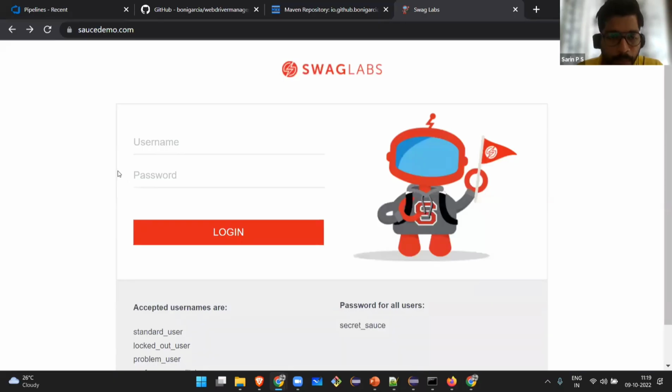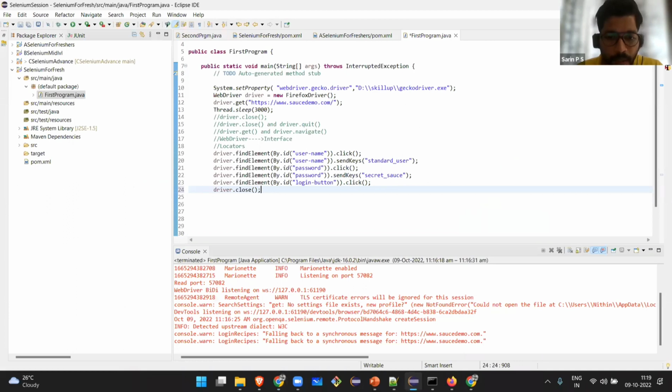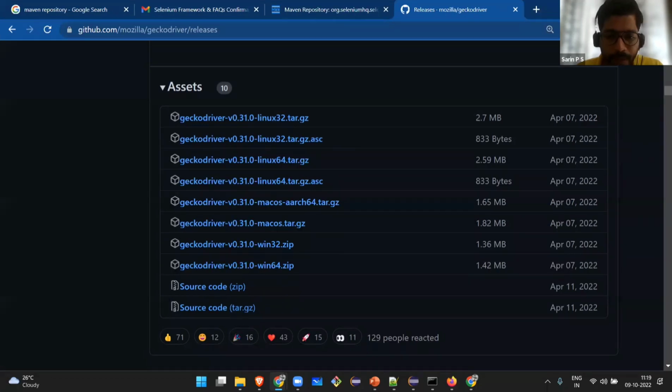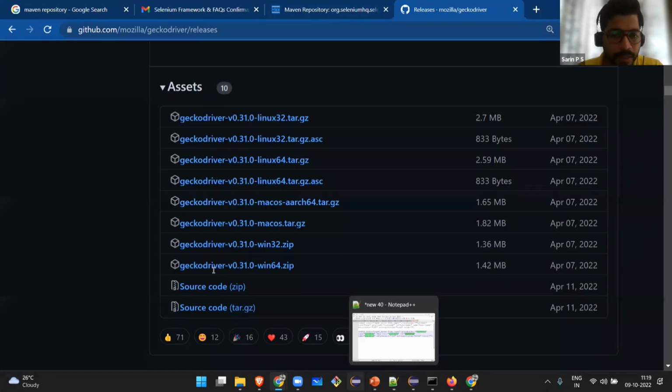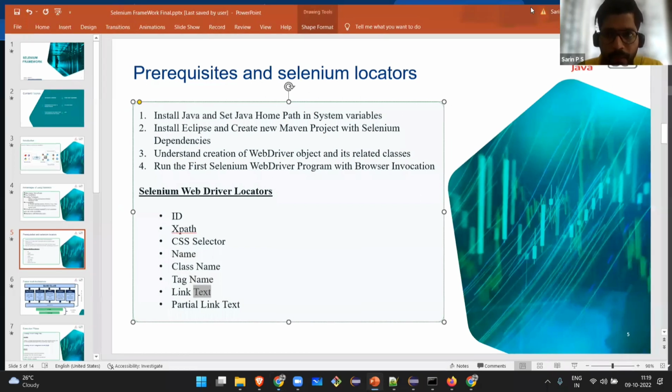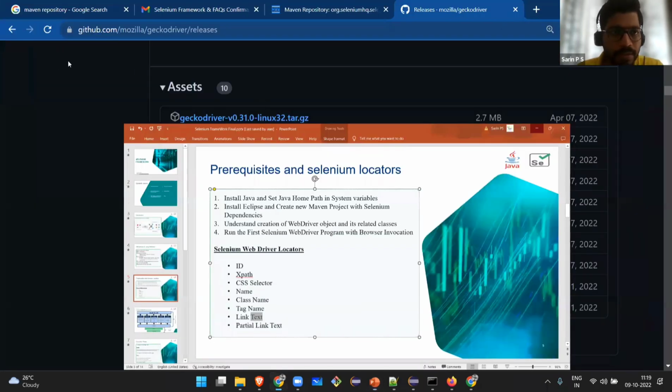The CSS selector is there, XPath is there. I'm not going deep into these locators, because that itself will take 1.5 hours. So just take some random video and go into these locators. Link text and partial link text you'll get here. Let me show you what link text and partial link text are.